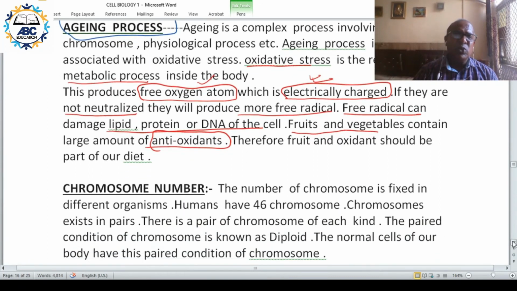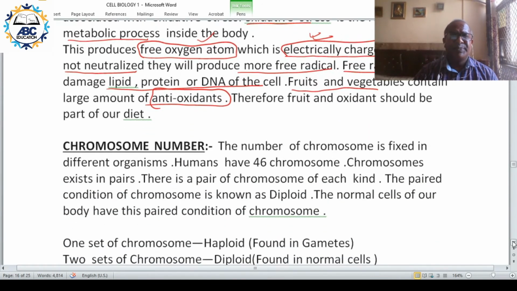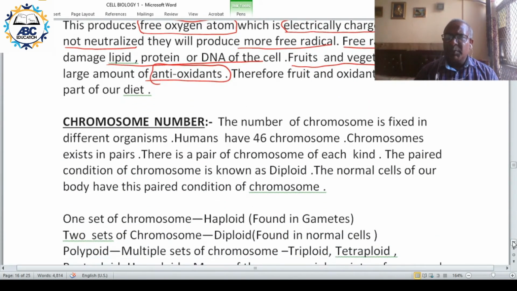Now moving on to chromosome number. The number of chromosomes is fixed in different organisms. For example, humans have 46 chromosomes.